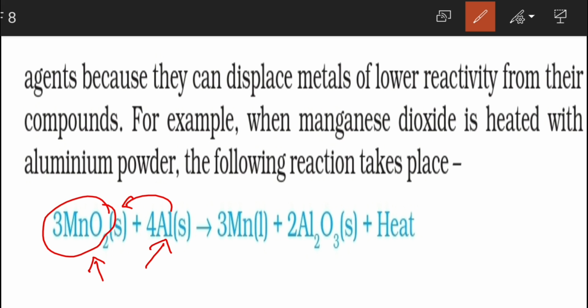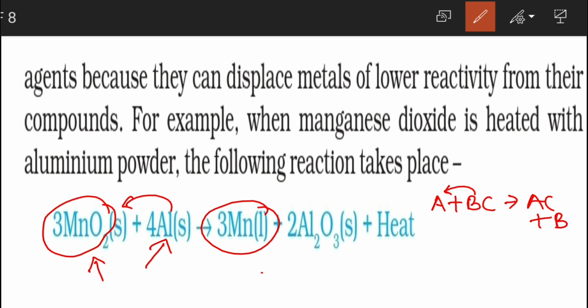You have learned displacement reactions in chapter 1. What is a displacement reaction? A plus BC gives AC plus B, where A displaces B. So aluminium here is displacing Mn, so we are getting Mn. This is the metal we need, so this is extracted.